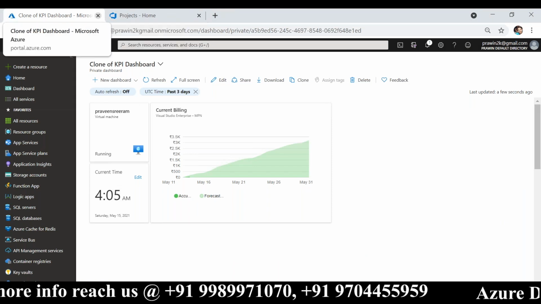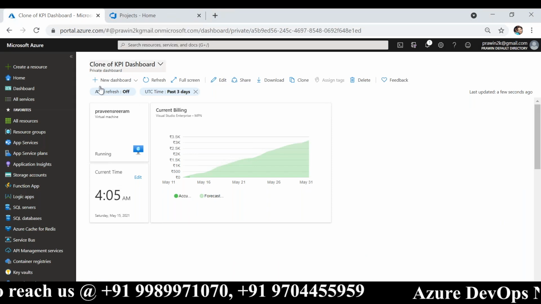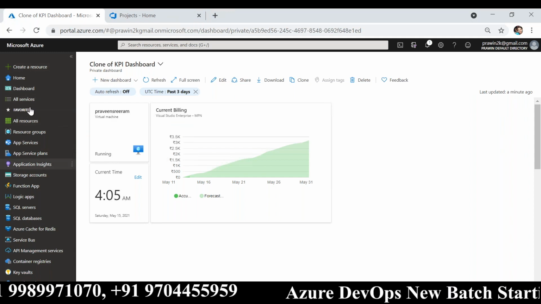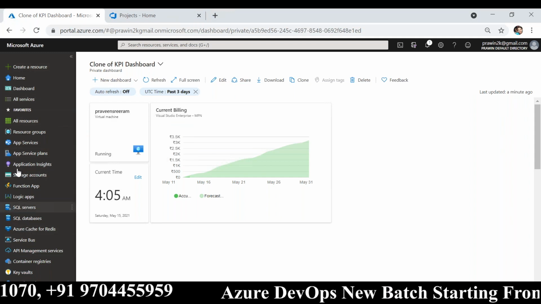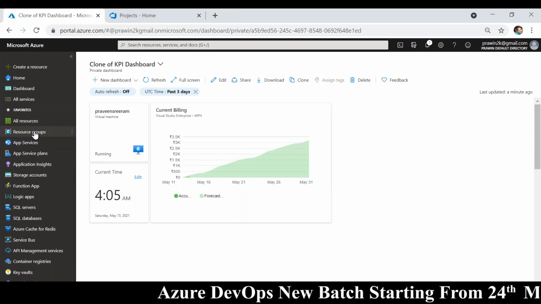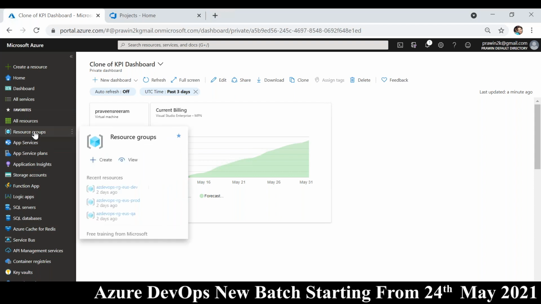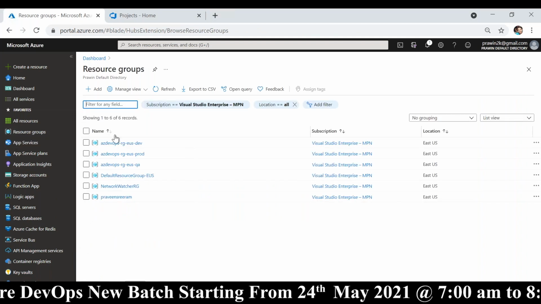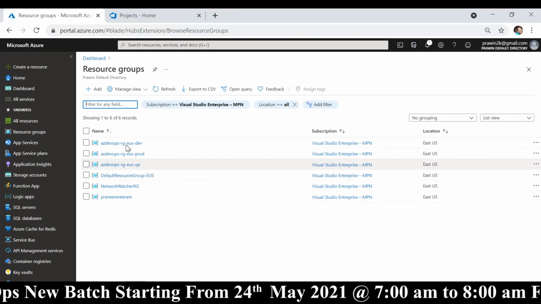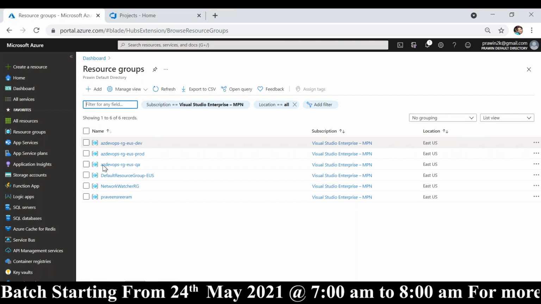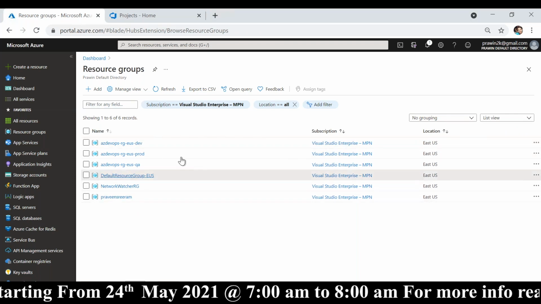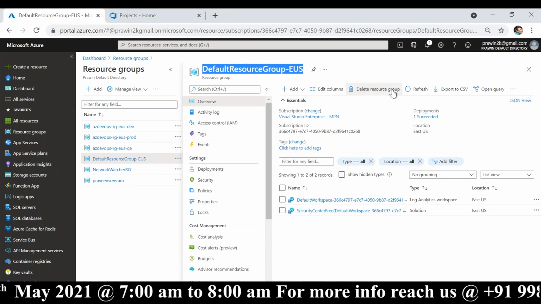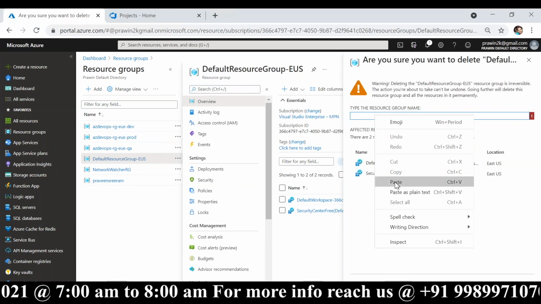So I already have one, and I have logged into the Azure Management Portal. You have a left menu here. There are many services that you can create. But before you create anything, the very first step is you need to create a resource group. I already created many resource groups. Let me delete some of them. It's very simple to delete these things.